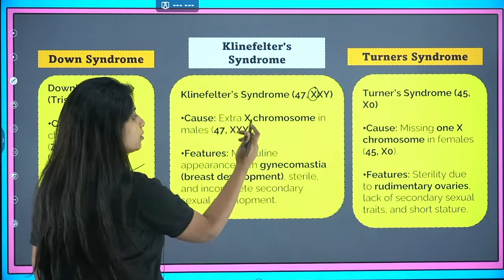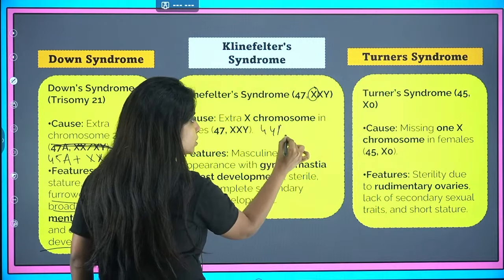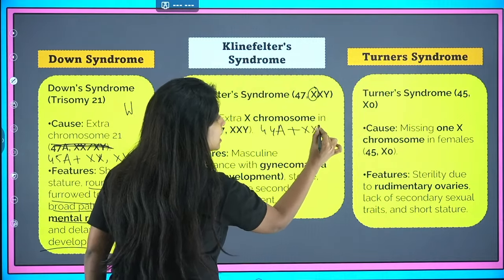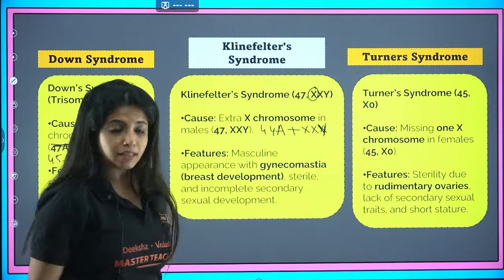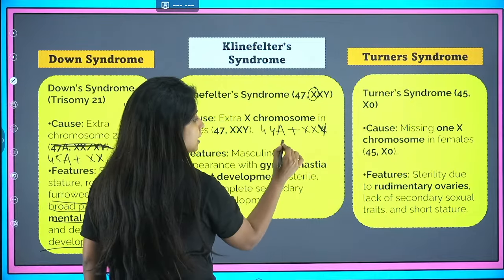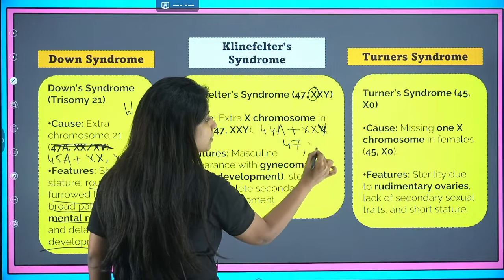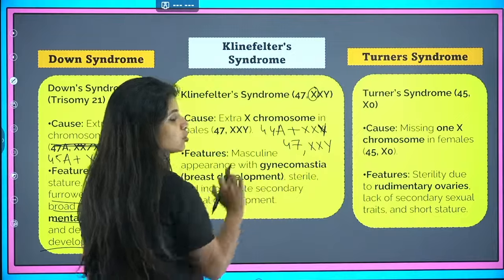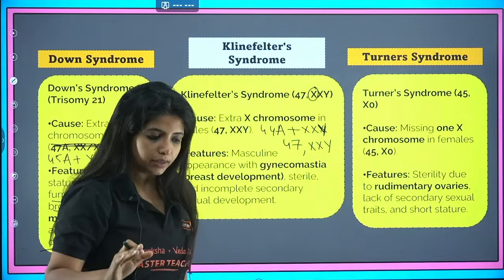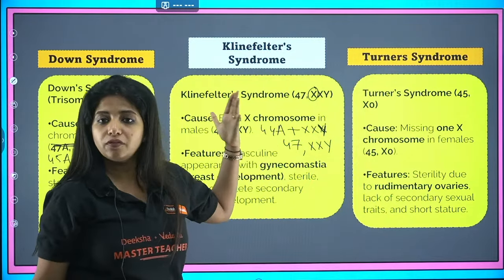So over here, how do you write? 44 autosomes are there, then you have the XXY condition. You can write like this, or you can write 47 XXY. In total you have 47 chromosomes, and then just put XXY. That's all. This is going to be the karyotype of Klinefelter syndrome.